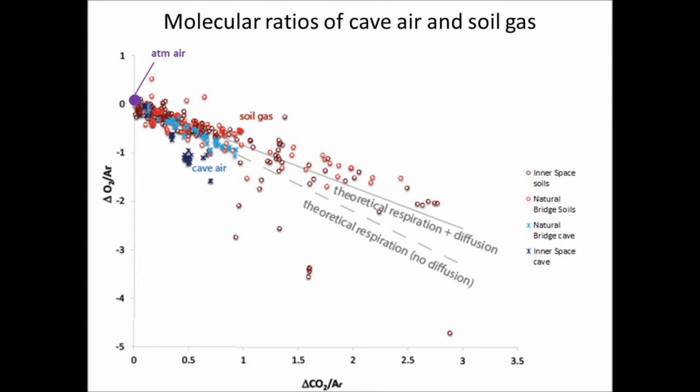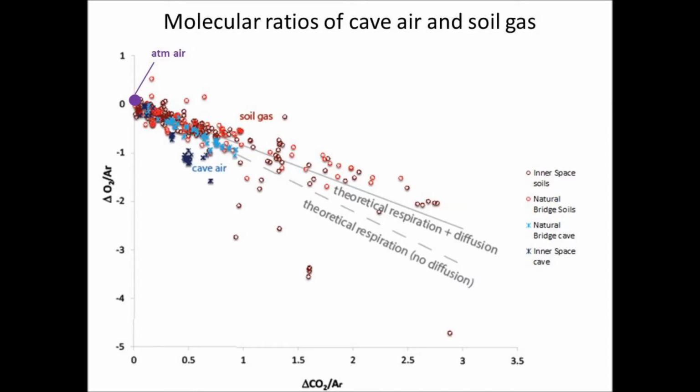You can see that natural bridged cave air data points clearly plot along the expected trend for respiration with no subsequent diffusion, and that inner space even plots below this trend, farther from the diffusive signature, likely due to calcite dissolution. If the cave air has not undergone diffusion as this figure suggests, then the dominant source of cave air CO2 cannot be soil respiration, but rather appears to be respiration from the bedrock fractures.